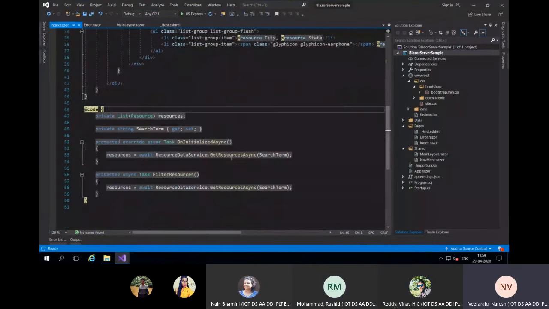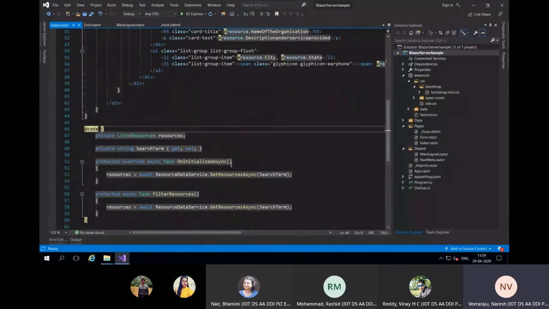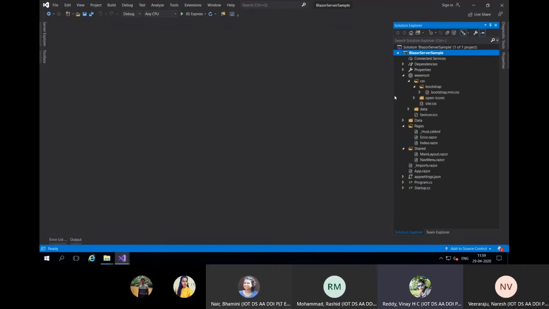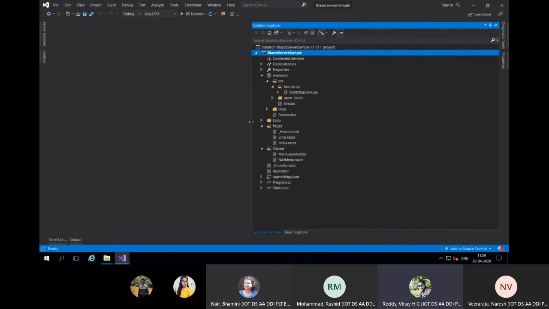So the first type of application is Blazor WebAssembly. I will just close all this. Just to give some information about WebAssembly: in future, they're not going to use much HTML and JavaScript, all those things. They will go with WebAssembly.